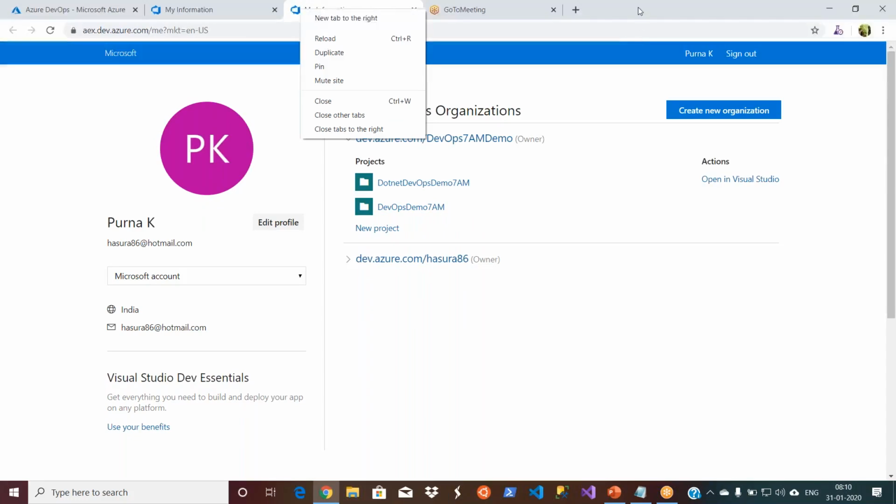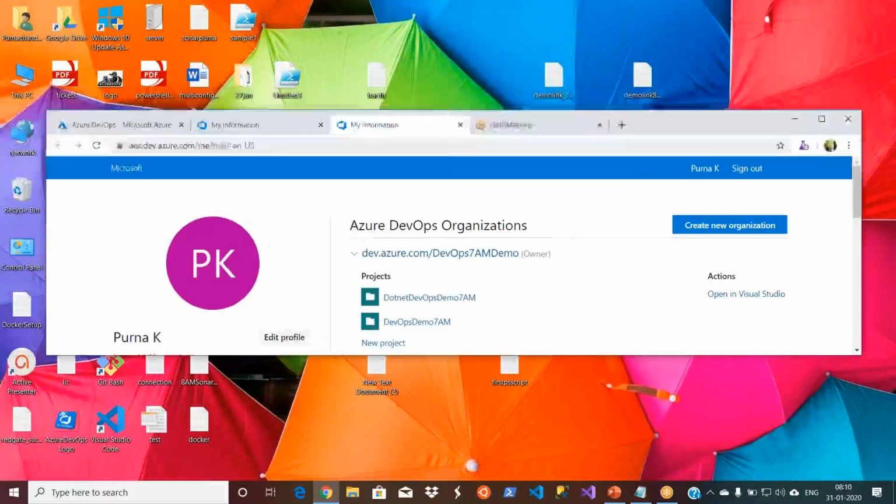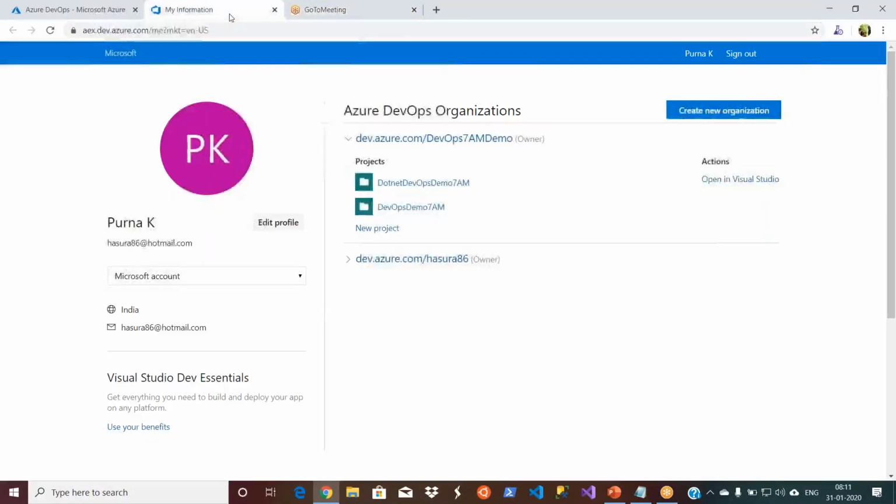Sir, are we going to cover Docker on Windows or Linux? Windows containers or Linux containers? AKS has full support for Linux. Of course, it supports Windows as well, but there are some issues. That's what Microsoft is officially saying. Also, most of the Docker support is based on Linux. The Windows support is still maturing, but of course we are not starting that now. Docker and Kubernetes, we will start after the PowerShell.